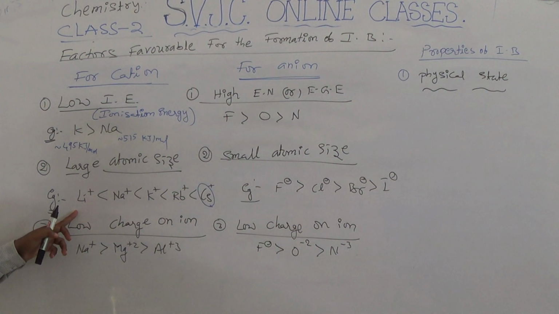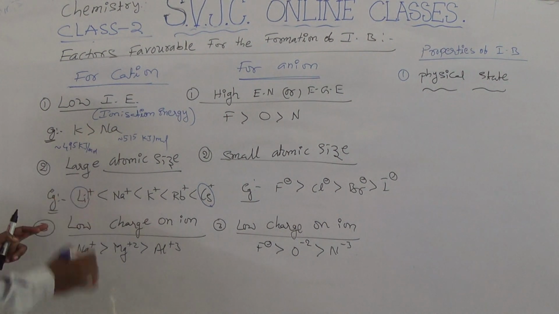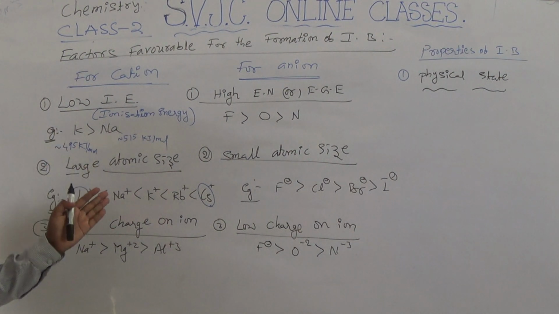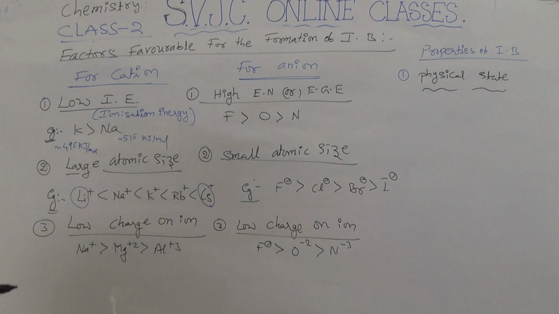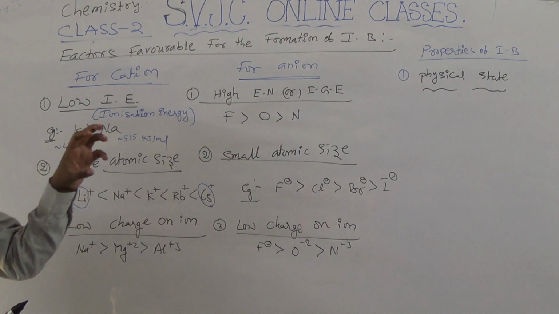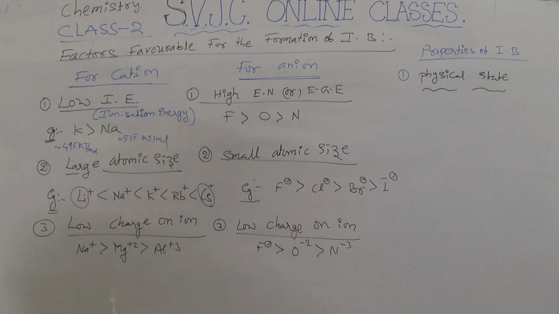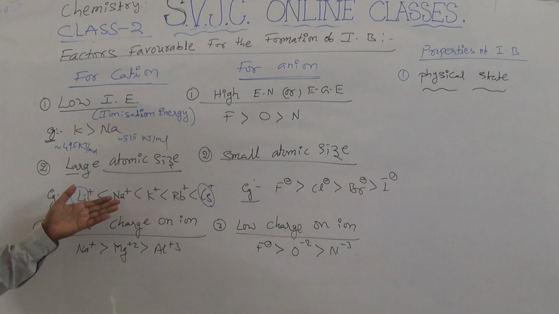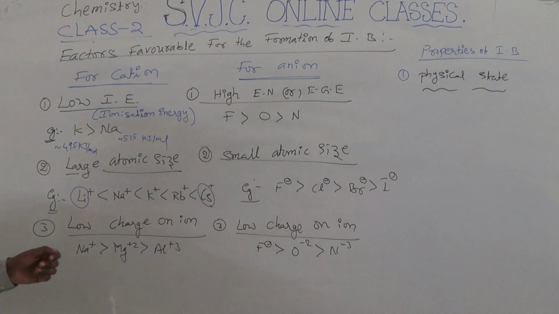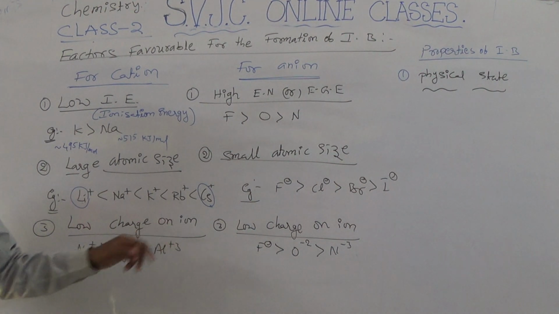Bigger one is who here? Cesium, and smaller one is lithium. So the atoms which have large atomic size, what happens? Large atomic size means when size increases, the nuclear force of attraction on the valency electrons decreases. So that is capable to form the cations.